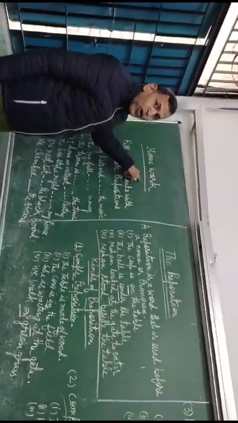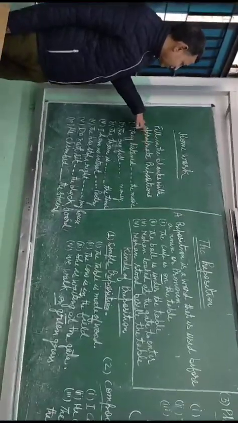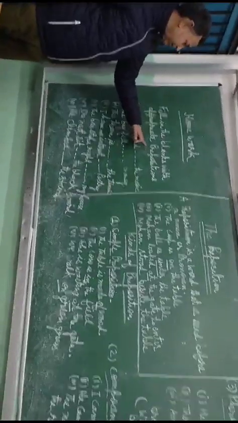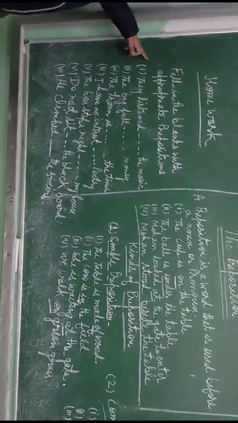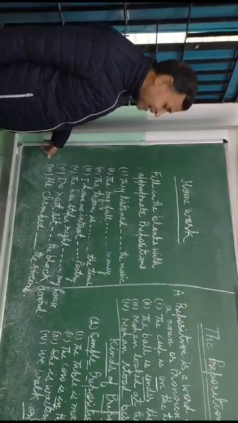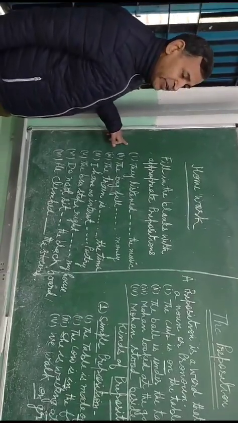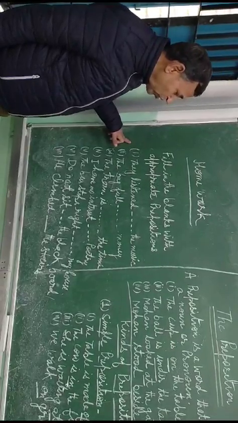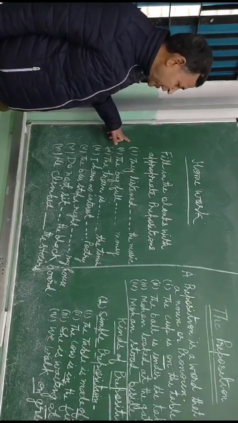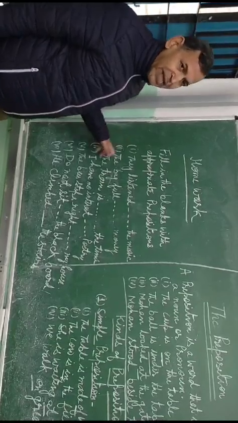So I think all of you understand the preposition and the kinds of preposition. Today we will give you some homework. Children, you see this exercise for your homework. Fill in the blanks with the appropriate preposition. You do all the sentences. Here I have given you 7 sentences. You will do it in your homework notebook and you will show me when you come to school.